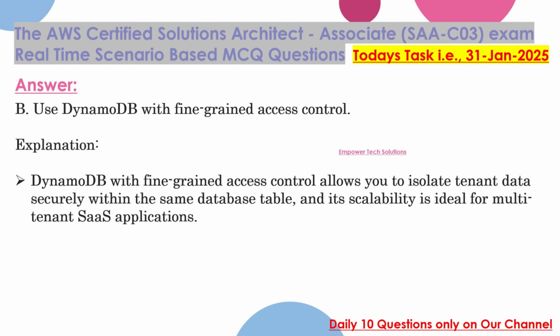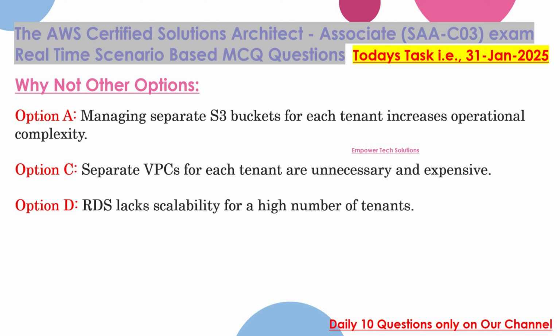Explanation: DynamoDB with fine-grained access control allows you to isolate tenant data securely within the same database table, and its scalability is ideal for multi-tenant SaaS applications. Why not other options? Option A, managing separate S3 buckets for each tenant increases operational complexity. Option C, separate VPCs for each tenant are unnecessary and expensive. Option D, RDS lacks scalability for a high number of tenants.